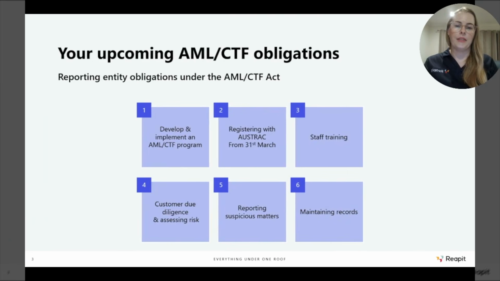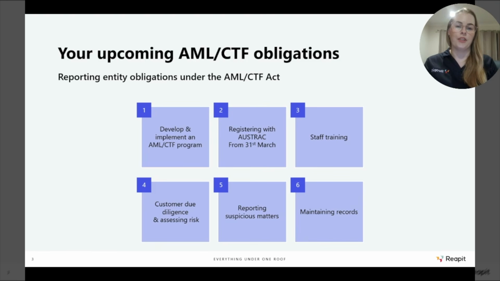So let's take a look at these obligations in a little bit more detail. As a part of your upcoming obligations, the first thing that you'll need to do is appoint a compliance officer and develop and implement an AML CTF program. This program will hold all of the policies and procedures that will ultimately be needed to guide how your office and your business is going to meet its upcoming obligations.